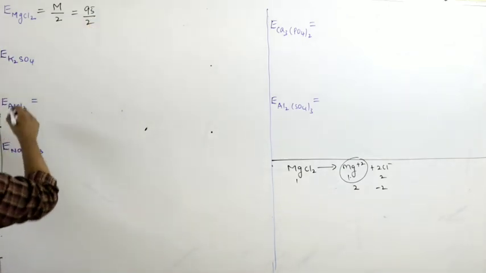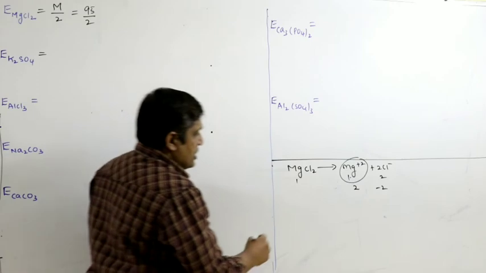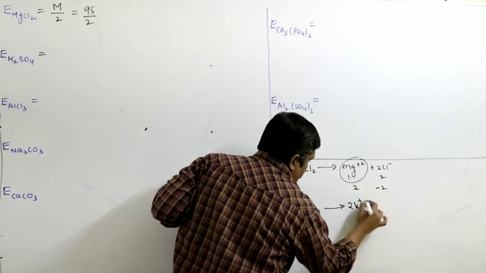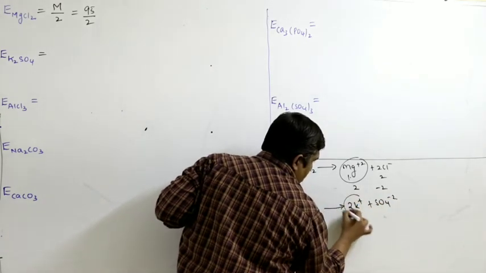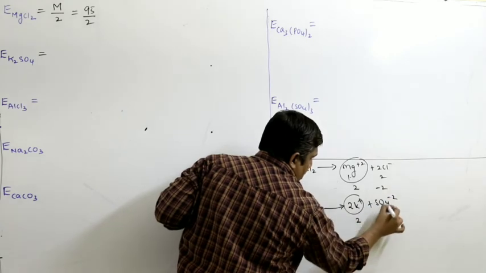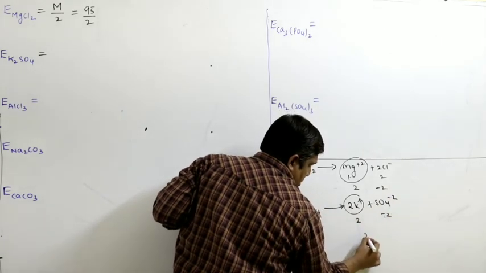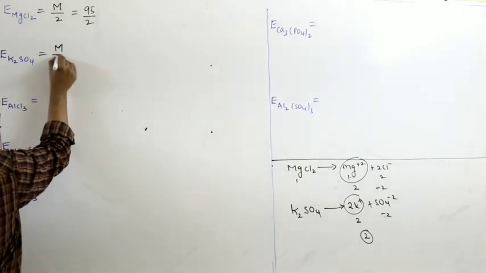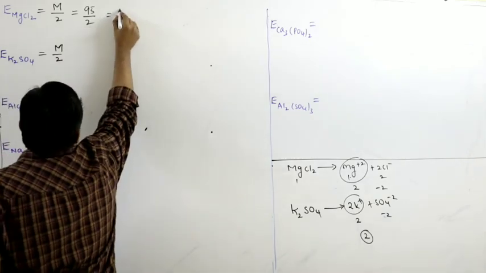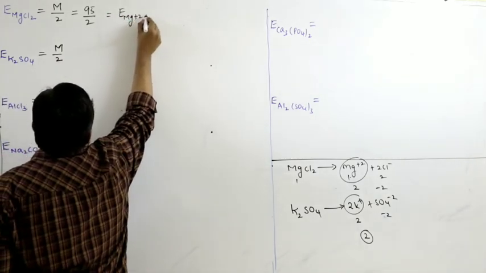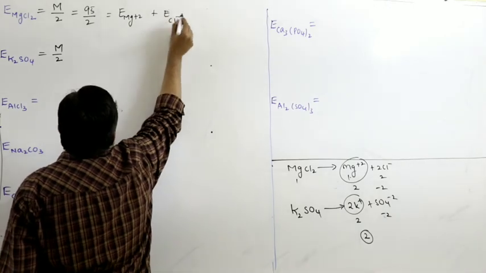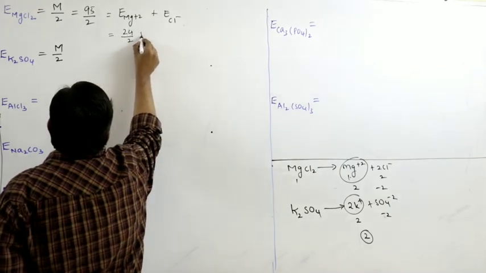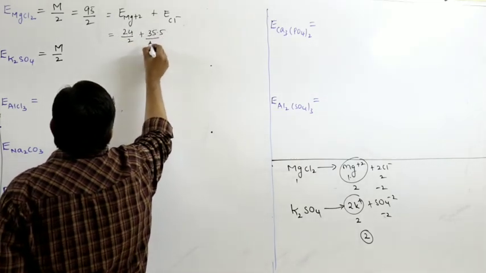Coming to K2SO4, how does K2SO4 dissociate? Potassium belongs to which group? First group, so +1, and SO4 −2. So 2 into +1 is 2, and 1 into −2 is −2. So the charge you have to take is 2, either positive charge or negative charge. So this is molecular weight by 2. All these you can also write as equivalent weight of Mg+2 plus equivalent weight of Cl−, which is equal to 24 by 2 plus 35.5 by 1.